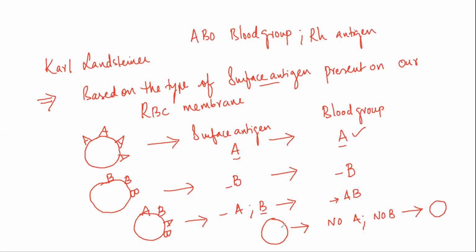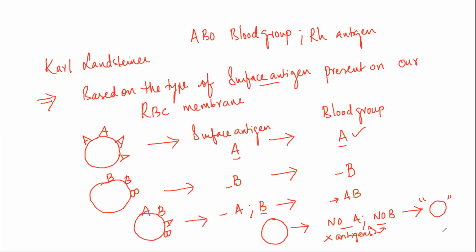And if their RBCs comprise neither antigen A nor antigen B, so they have an absence of these two antigens, A and B, then we call it an O blood group.